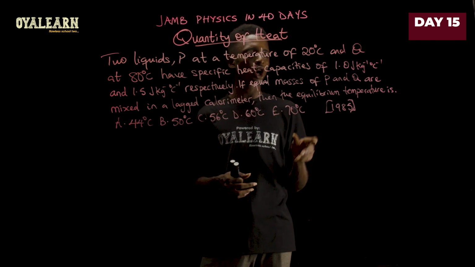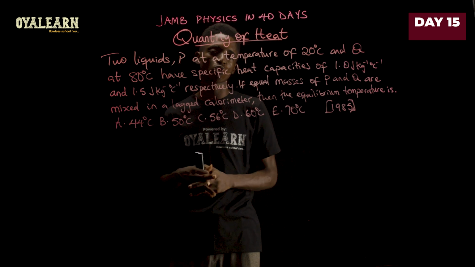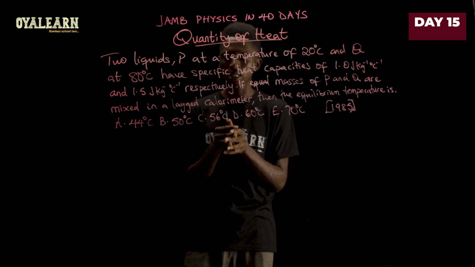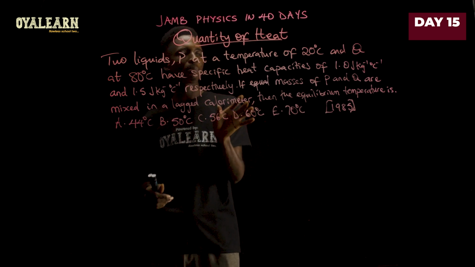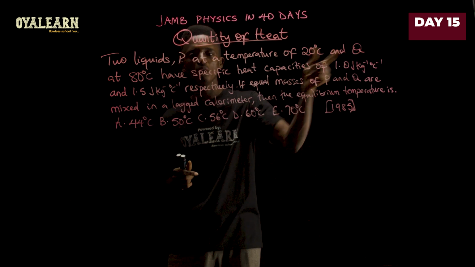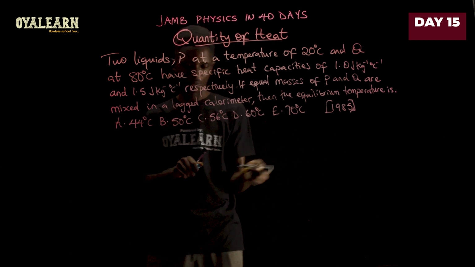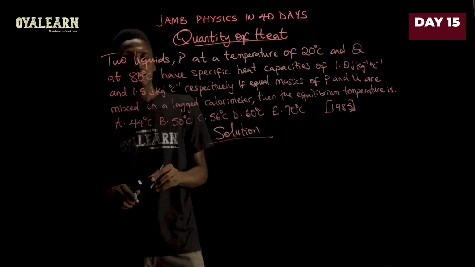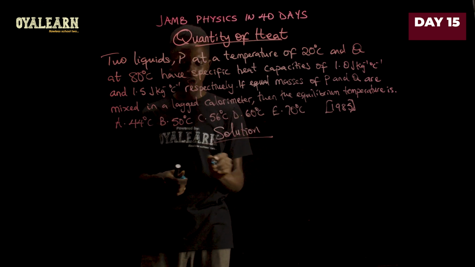Then the equilibrium temperature is, now in this case, we're going to assume that the calorimeter does not absorb the heat as well, that it has a negligible thermal capacity. So when we apply that, the heat lost by the hotter liquid, which is liquid Q, will equal the heat gained by liquid P. So let's solve. So let the final temperature, that is the equilibrium temperature, be theta, for example. Now heat loss should equal heat gain.